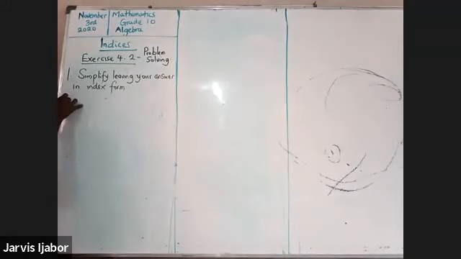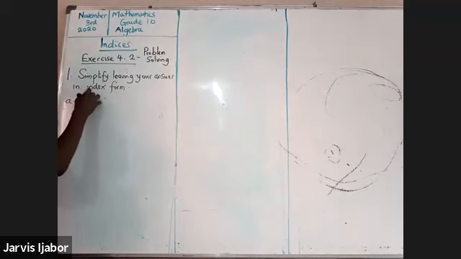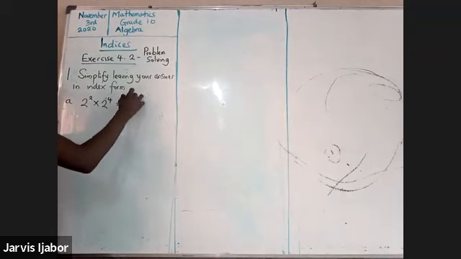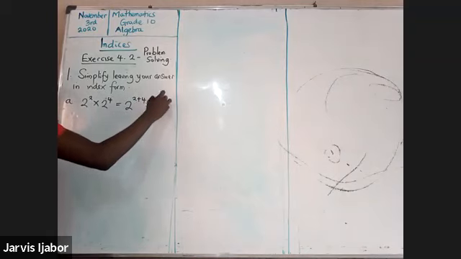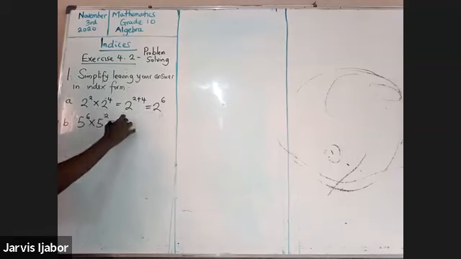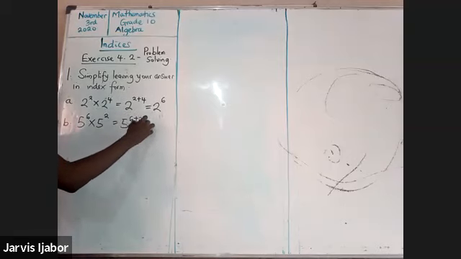Number 1, A is 2 raised to the power of 2 times 2 raised to the power of 4. Remember that you are multiplying, so you add up their indices. Please, let's not be in a hurry to solve and get an answer. Let's be careful to take note of specific things. The bases must be the same, and you are multiplying, so you add. Next one, 5 to the power of 6 times 5 to the power of 2. The bases are the same. You are multiplying, so you add up their indices.